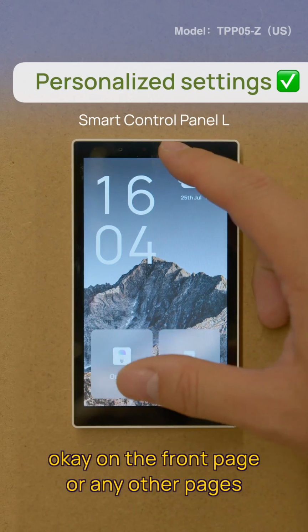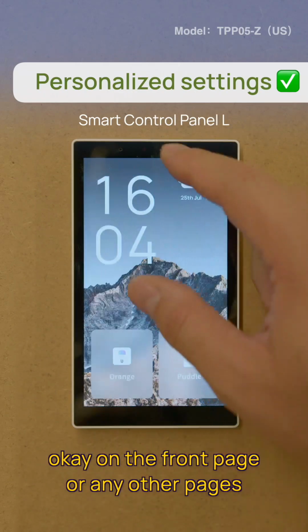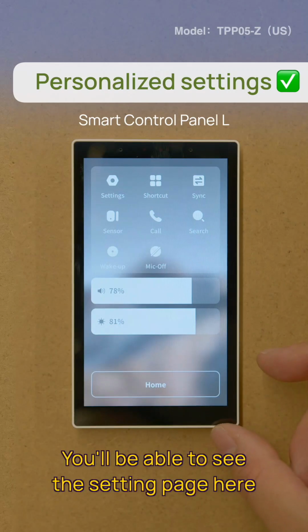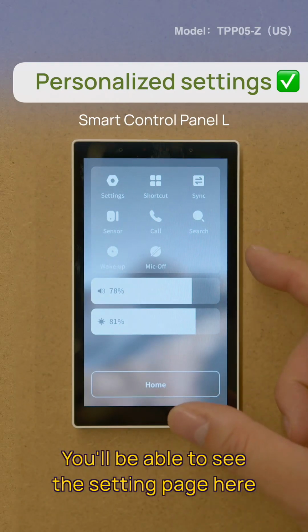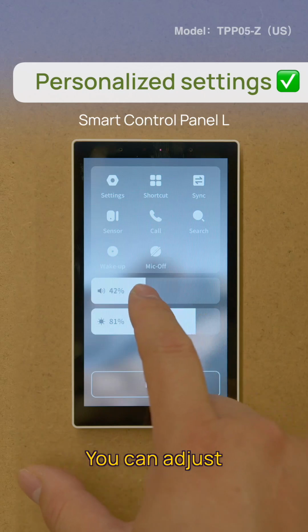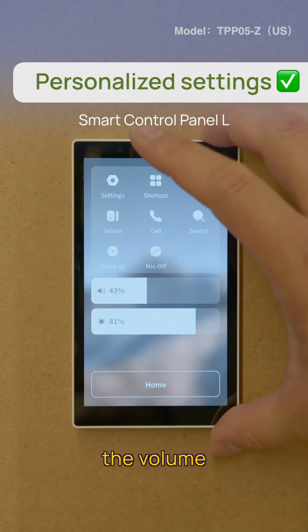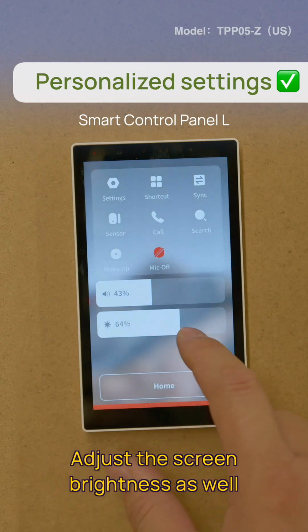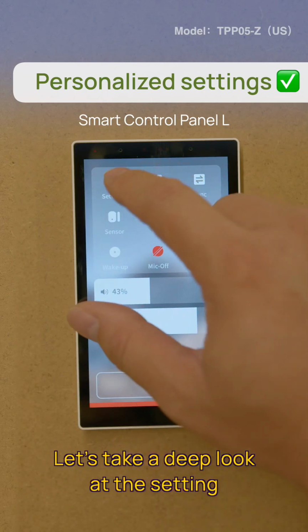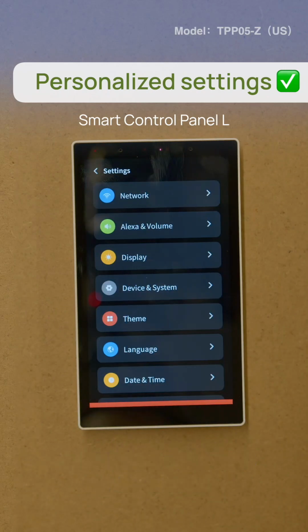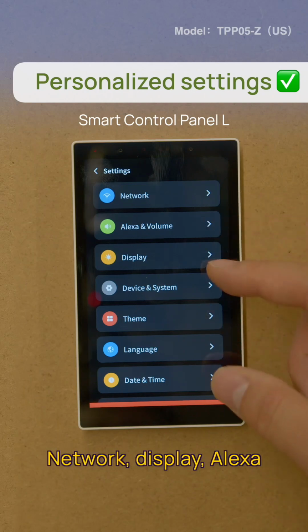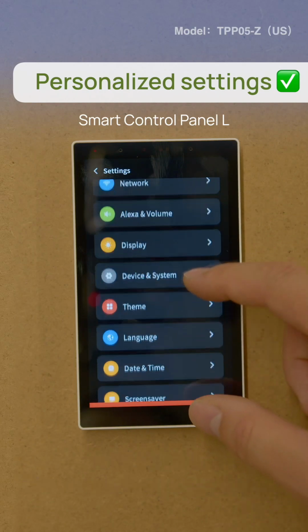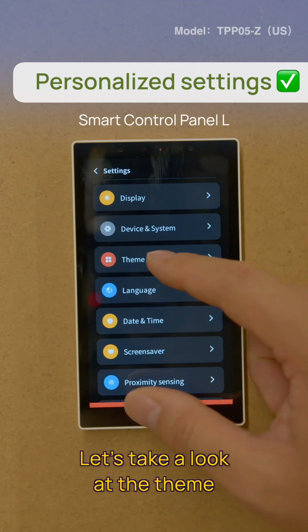On the front page or any other page, you'll see the settings page here. You can adjust the volume and also the screen brightness. Let's take a deeper look at the settings. The settings include network, display, Alexa, volume, and language as well. Let's take a look at the display.